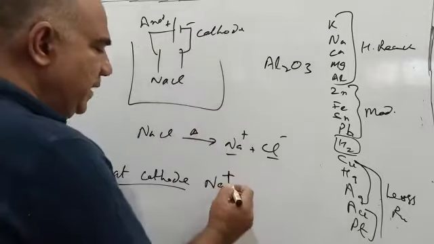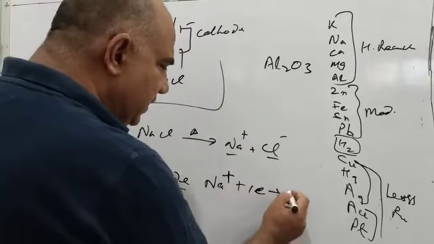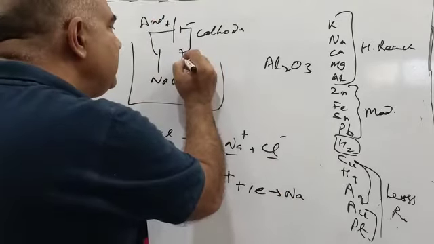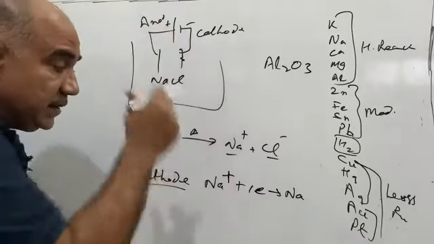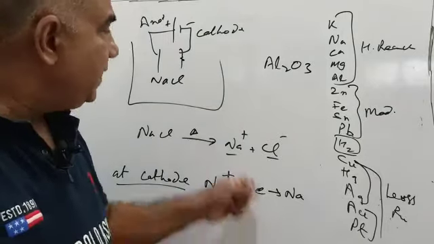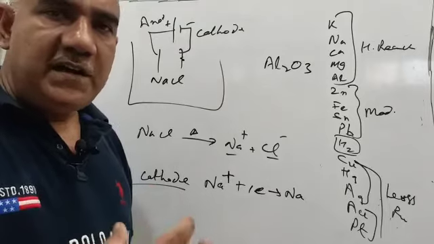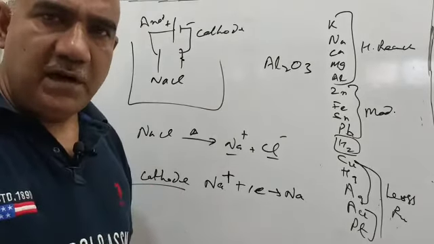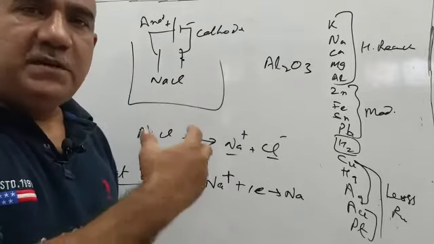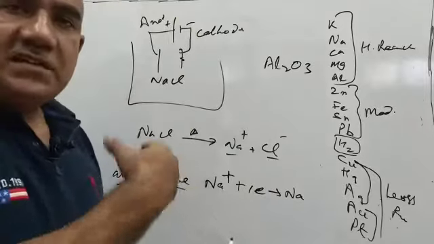The cathode has plenty of electrons, and Na+ has a deficiency of one electron, so it will gain one and become a sodium atom. This is now an atom of sodium and it will stick to the cathode. So in any electrolytic reduction, metal is obtained at the cathode. The reason is that the cathode is the negative electrode and metals form only positive, electropositive ions, so there is a force of attraction between the positively charged metal ion and the negatively charged cathode.